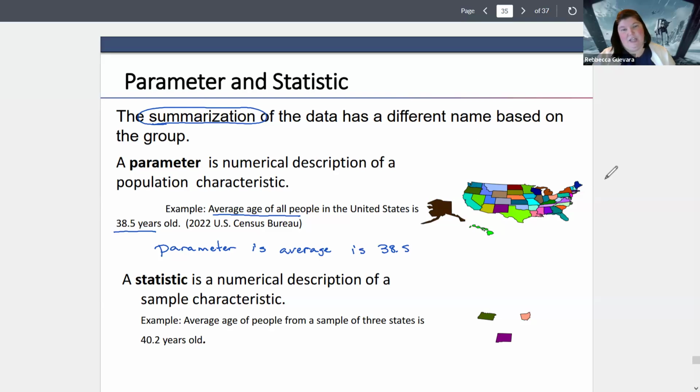A statistic is a numerical description of a sample characteristic. So instead of looking at everybody in the United States, we're just looking at a sample of the people in the United States. So if we took the sample, we might get that the average age of people from the sample of 3 states is 40.2 years old. So my statistic is going to be that. And mostly what we're going to deal with is statistics.